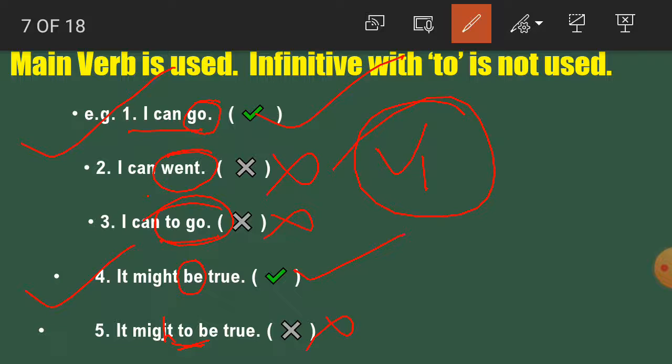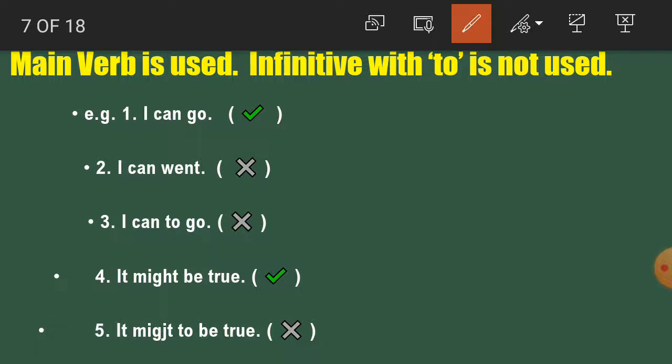And sentence number two is wrong here. Why? Because here V2 is used. Example number 3 is also incorrect because here "to go" is used, and example number 5 is also incorrect because here "to be" is used. So this fact is also clear here, students.